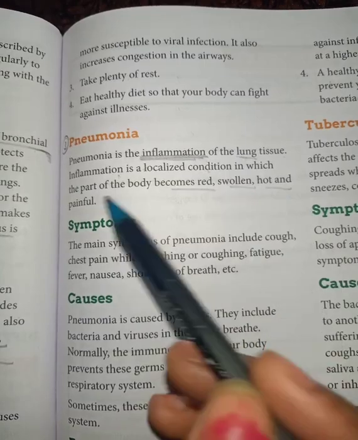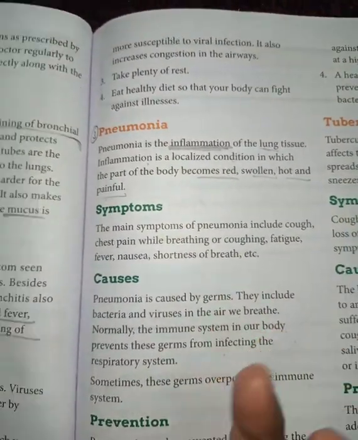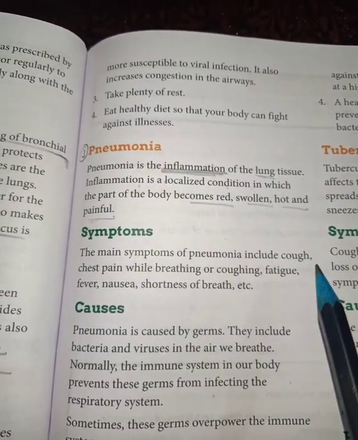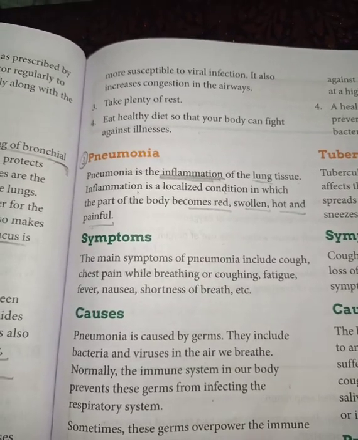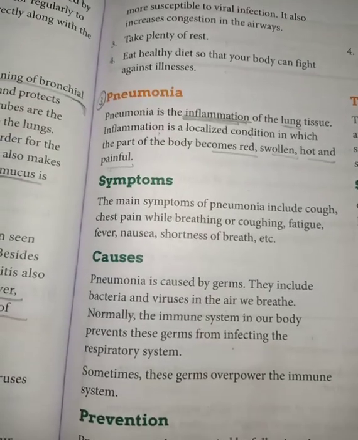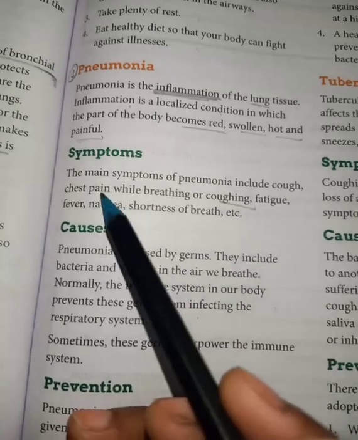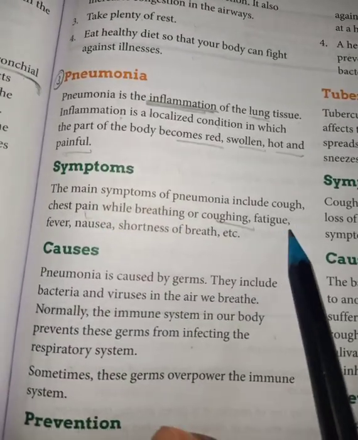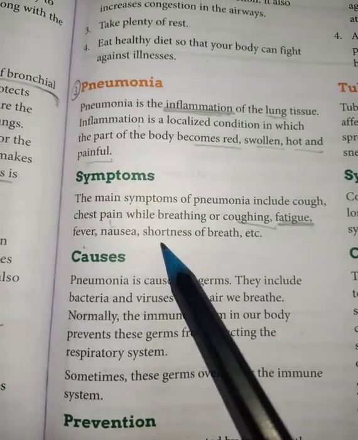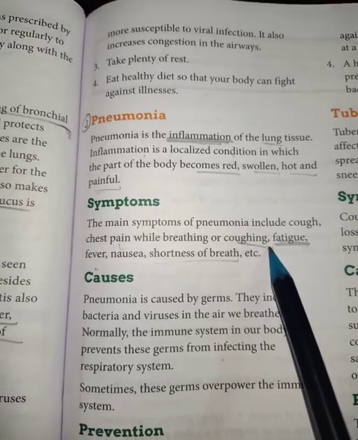swollen, hot and painful. So these are the conditions when the person suffers from pneumonia. Now symptoms, which type of symptoms the person gets when we go to the doctor. The doctor always asks us what you are feeling, which type of symptoms you are getting. So these are the symptoms. At that time when the person coughs, there is a pain in the chest. Fatigue means chakkar aana. Fever, nausea, shortness of breath, सांस लेने में दिक्कत होना. So these are some of the symptoms of pneumonia.